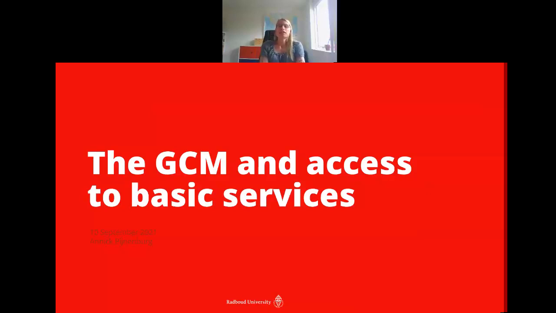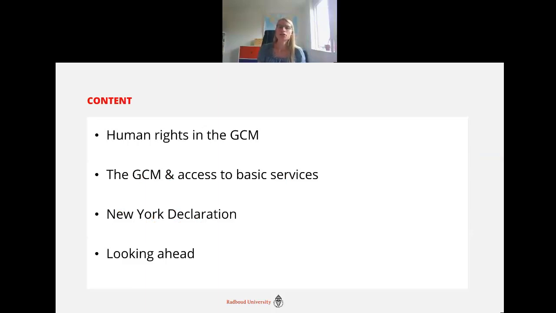In the next 10 minutes, I will discuss the Global Compact on Migration and with regard to access to basic services. More specifically, I'll firstly say a few words about the role of human rights in the Global Compact generally, and then focus more specifically on Objective 15, which is the one that deals with access to basic services. And then to place the Compact in a bit of a broader context, I will also look at the New York Declaration before very, very briefly looking ahead. And I will actually be echoing quite a few things that have been said earlier today.